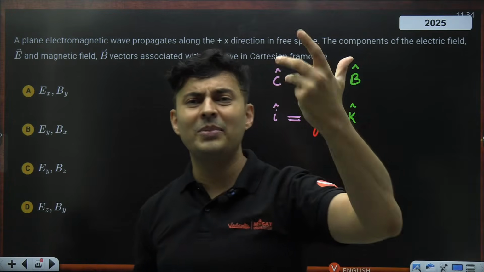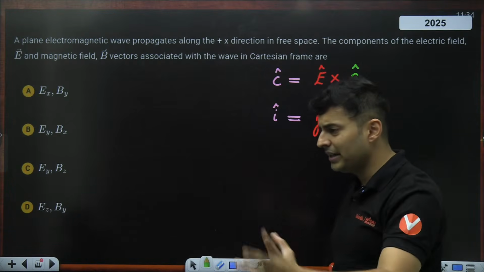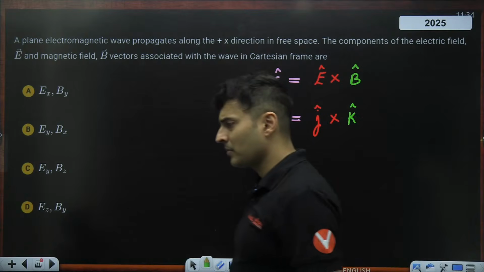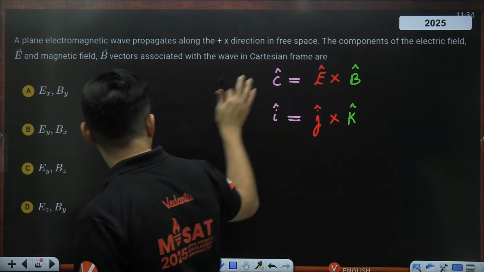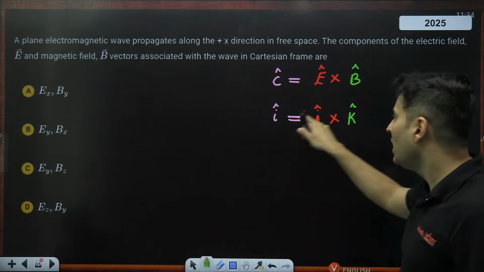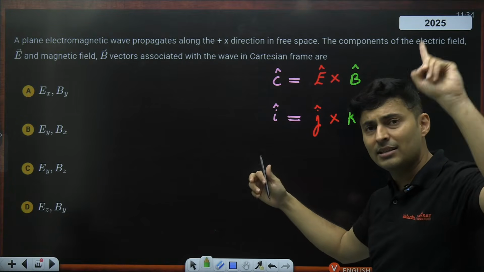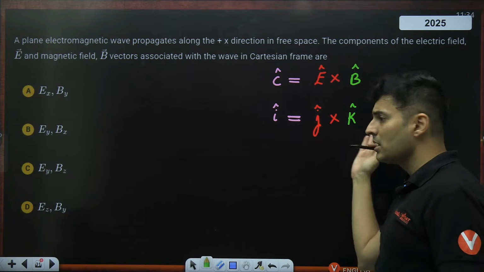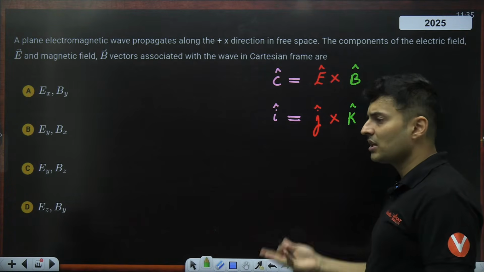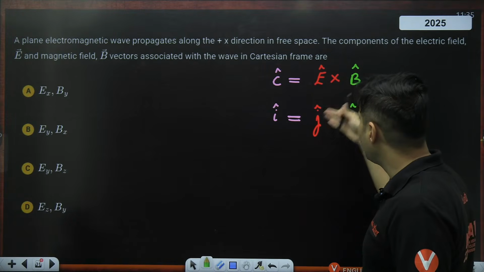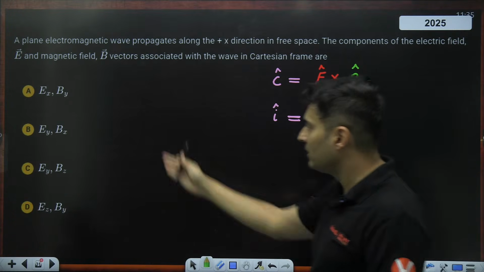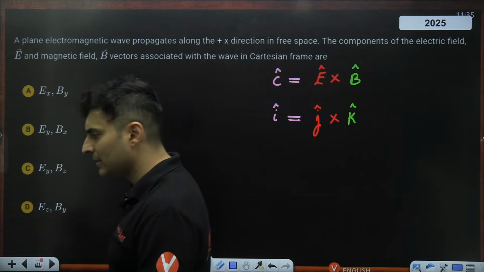Students, teachers complicated it unnecessarily. Not needed. It was a very easy question. Isn't it? Very simple. C hat formula I know. I cap formula, vectors, 11th standard, first, second chapter only. J cross K. It is not K cross J. So compare. E is in J cap, B is in K cap. That's it. There is no other option also which is like that.